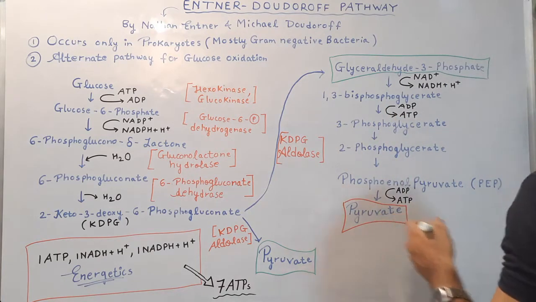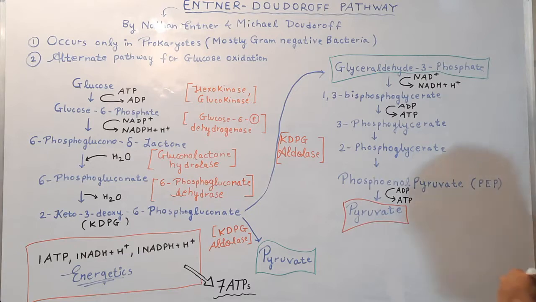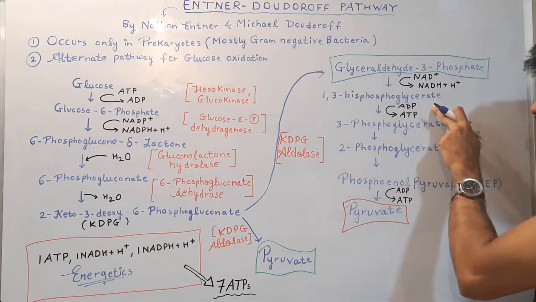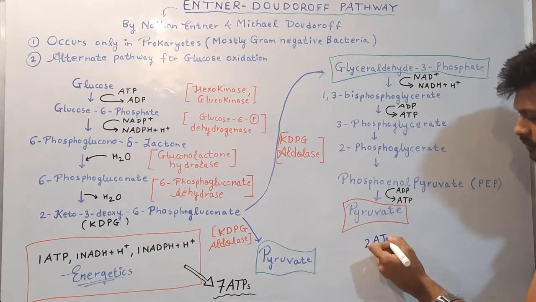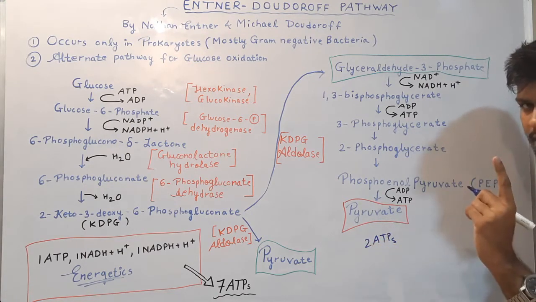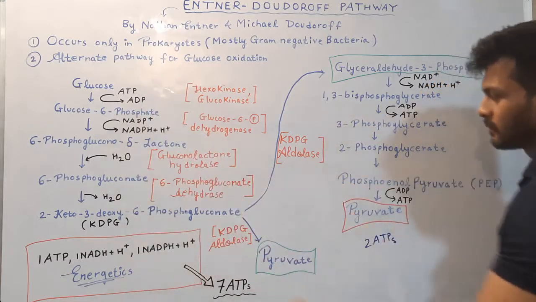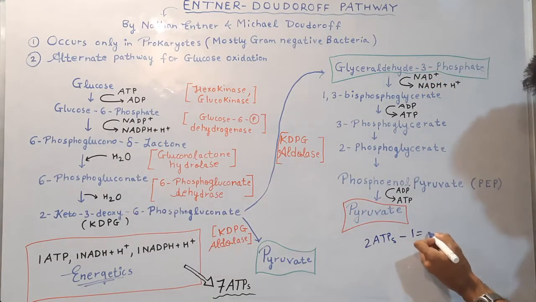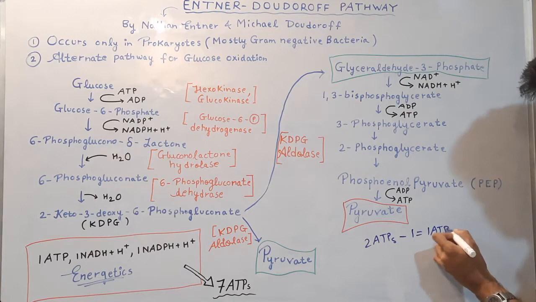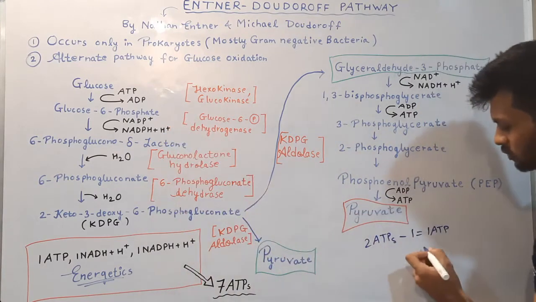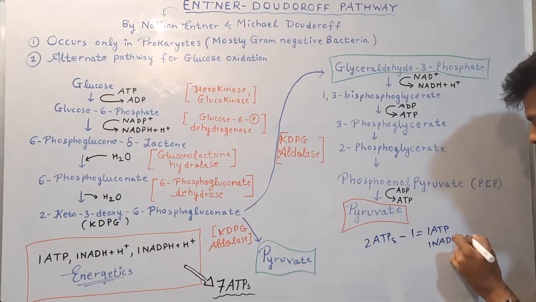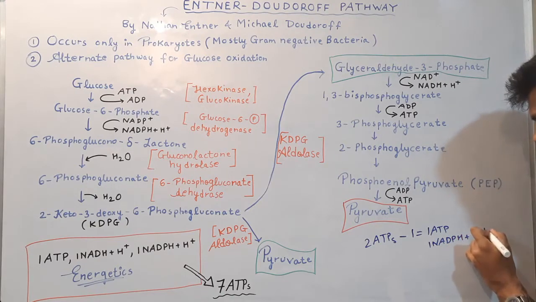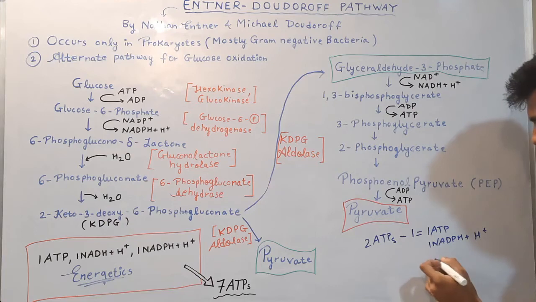So if we observe the energetics, we can see that 1 ATP here and 1 ATP from here, we will get 2 ATPs, but 1 ATP is going to be used in the first step. So the net gain of ATP is 1 ATP. 1 NADPH molecule will also form, and 1 NADH molecule is also going to be formed.